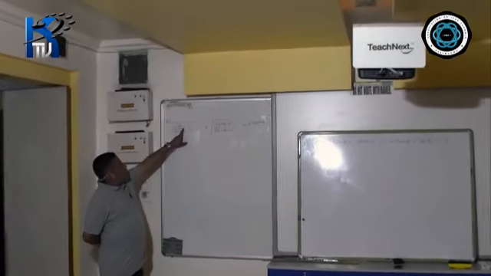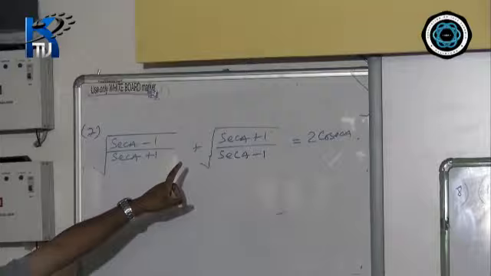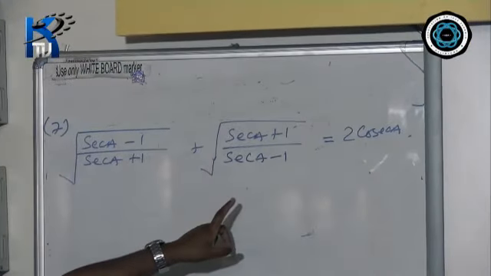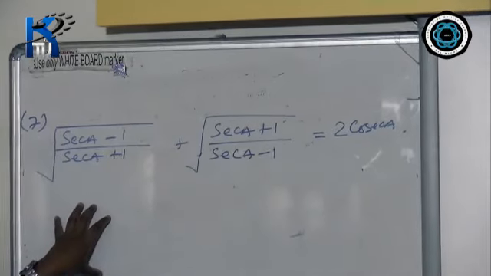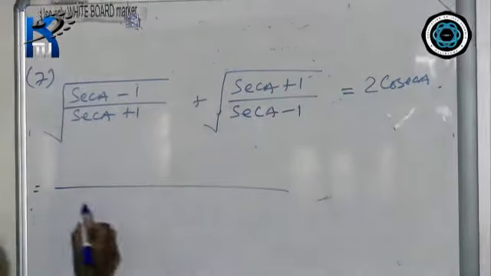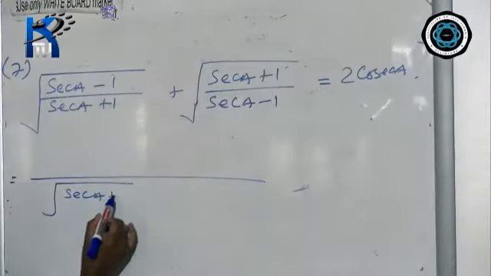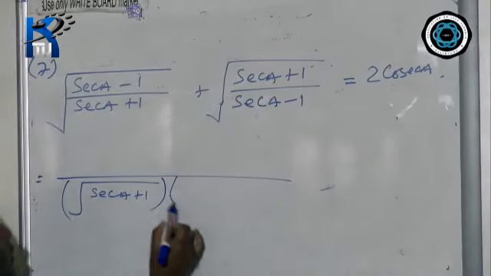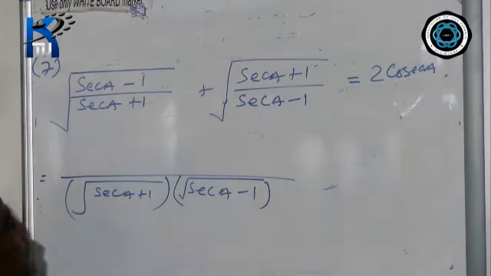Under root sec a minus 1 divided by under root sec a plus 1, plus under root sec a plus 1 divided by under root sec a minus 1 equals to 2 cosec a. Now again you have to take out LCM with root. Take out LCM. Your LCM will be sec a plus 1 into sec a minus 1 with root.